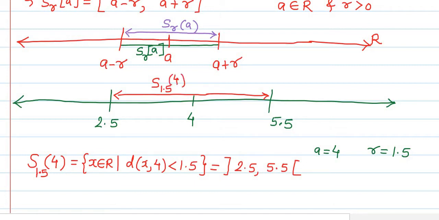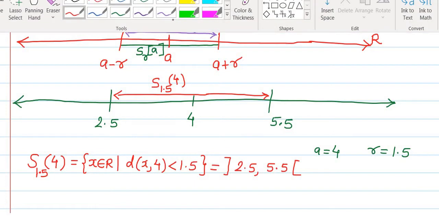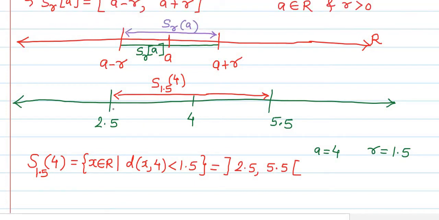And if we consider the corresponding closed sphere, meaning same radius and same center, then it will consist of all the points from 2.5 to 5.5, including both endpoints.